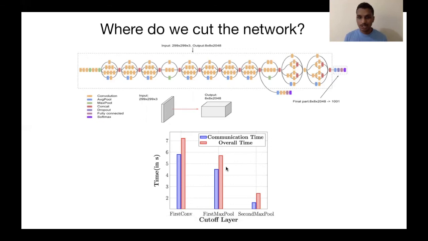Why are we still reporting this? Because this seems like a very obvious fact. What we want to say here is that some mobile devices will not be able to run even 3 layers of convolution on their device. So in those cases, the application developer needs to make a choice, and this can be done algorithmically based on the device's network speed and its available computation to choose a location where to split the network. And we want everyone to be aware of this algorithm choice, which they can take while developing a split level solution.